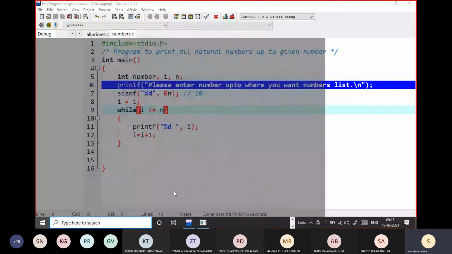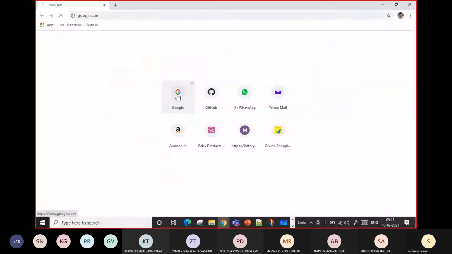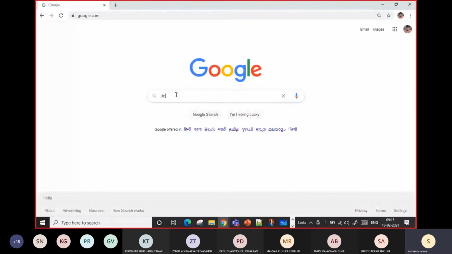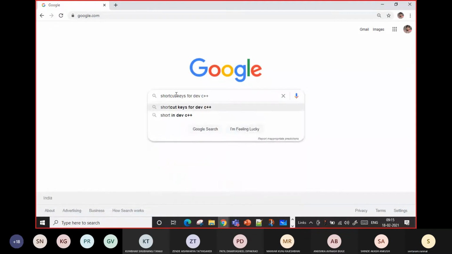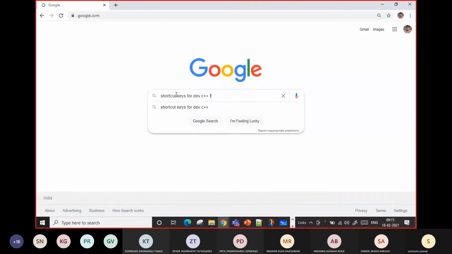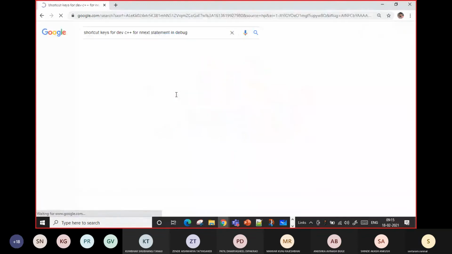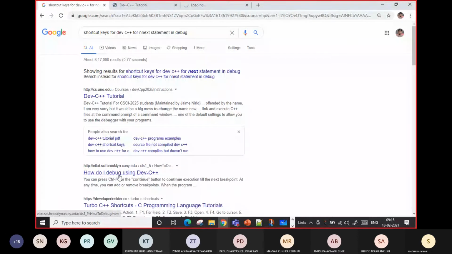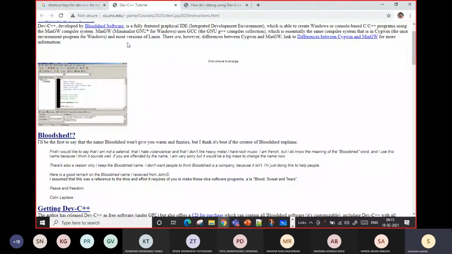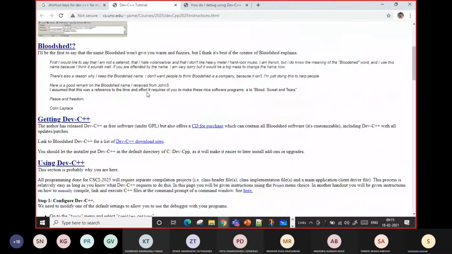What will we do? Instead of searching, there is information on how to debug the code.